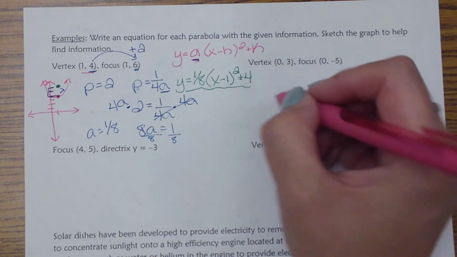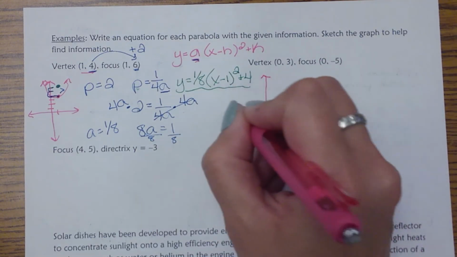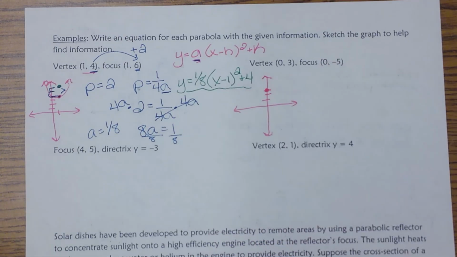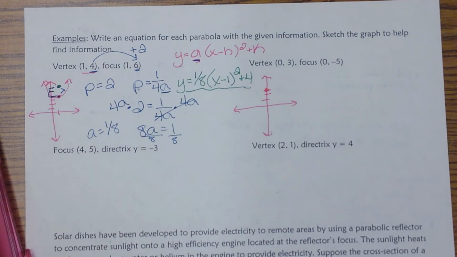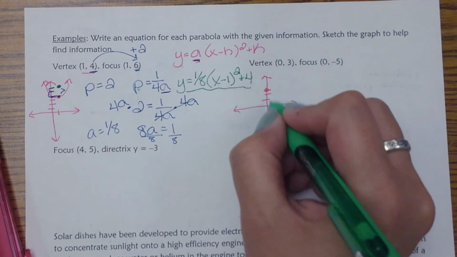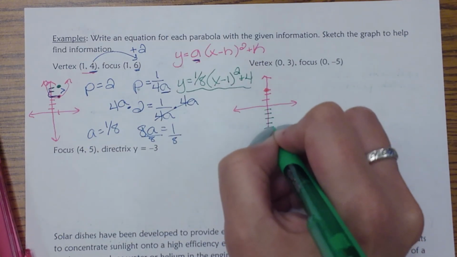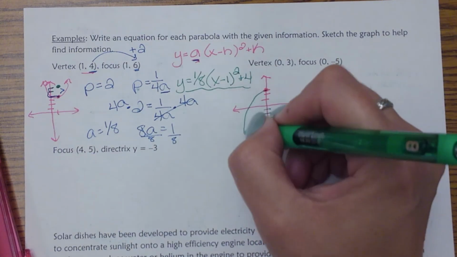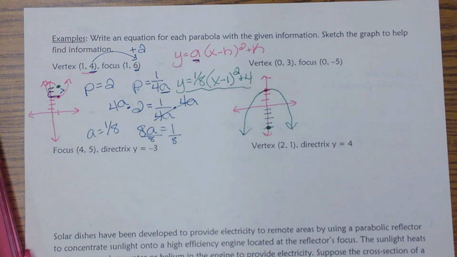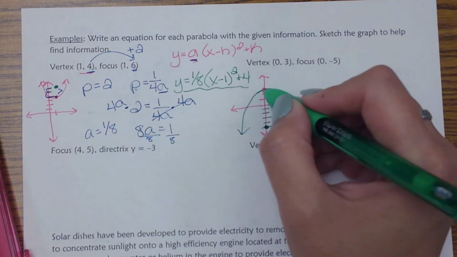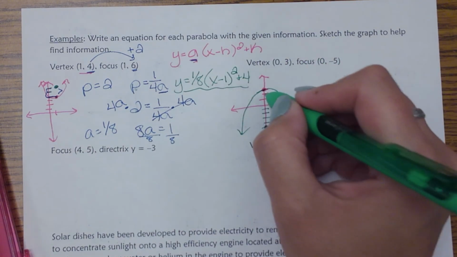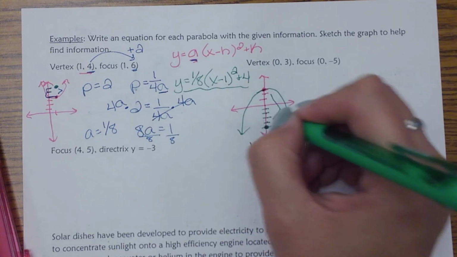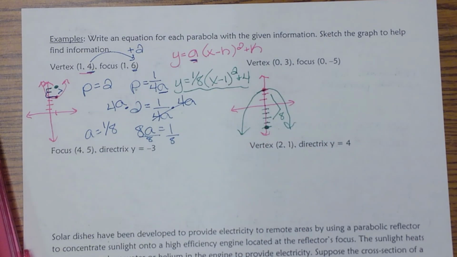Okay, so let's look at this one. Same concept. We're going to go ahead and graph the vertex at 0, 3. Okay, we have a focus at 0, -5. So that means I'm going down 5. So there's my focus. And now because the focus is going down, that tells me this graph is going down. So how many to get from your vertex to that focus? So that's 1, 2, 3, 4, 5, 6, 7, 8. So that total length is 8.